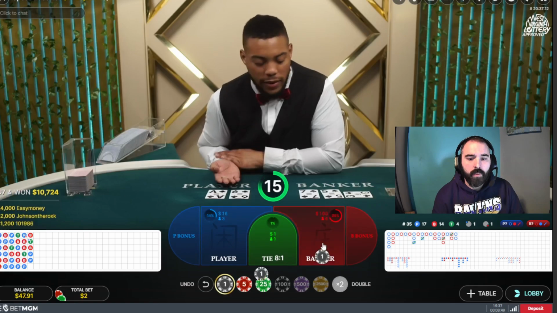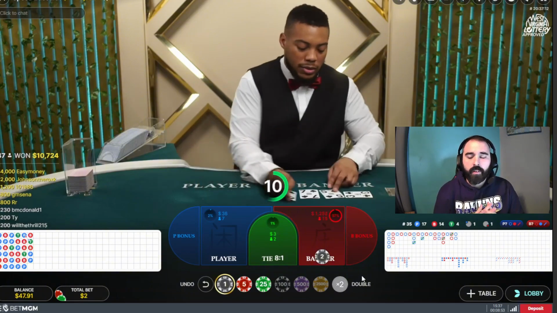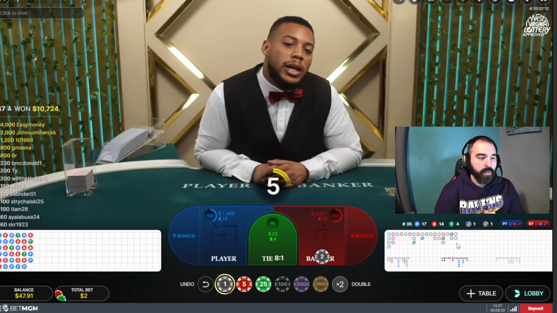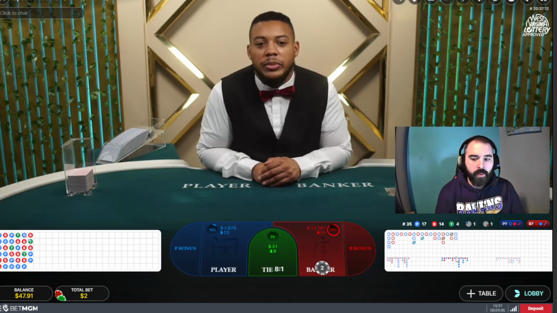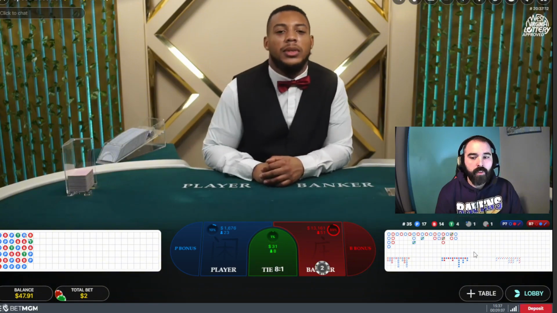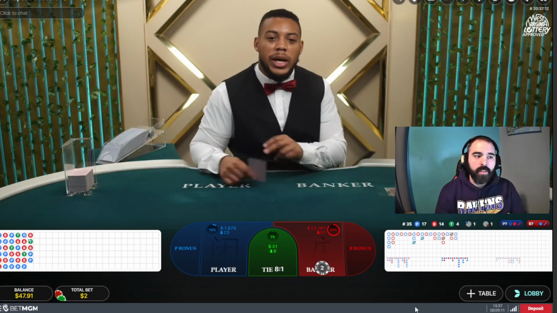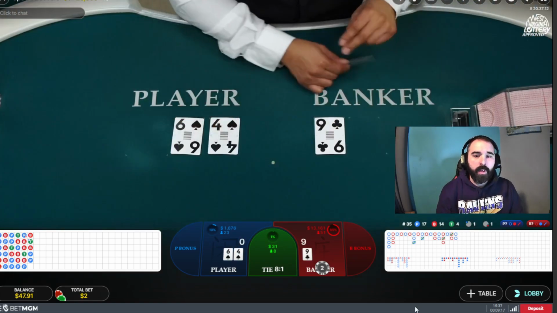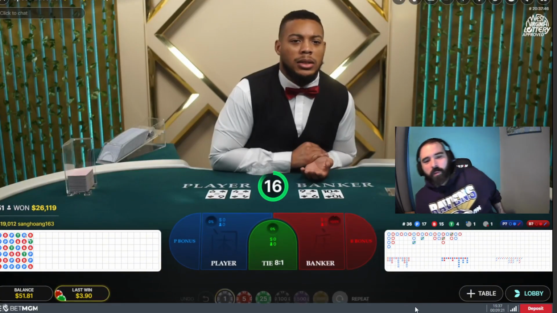Alright, I'm going to go 2 on the banker. 7 to 5. Alright, so you can see here that the player has won 2 hands in a row. The further that gets down, there's a certain point where those streaks move off to the right and make like an L shape. So you can really see how hot the banker cards have been and how hot the player cards have been. Natural 9. There we go. So we won $4 there.